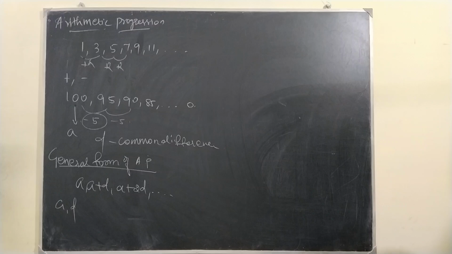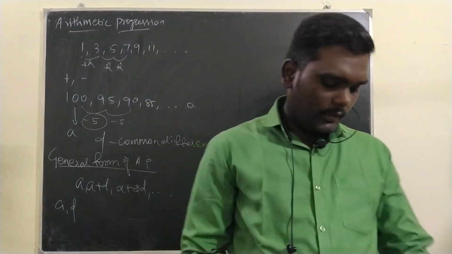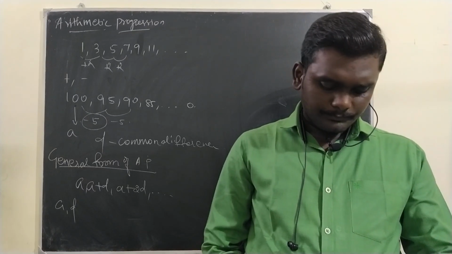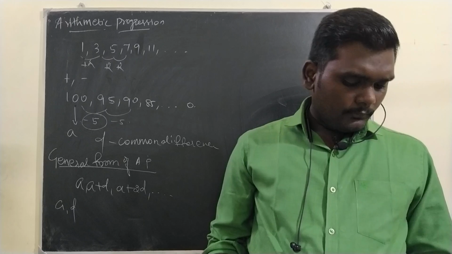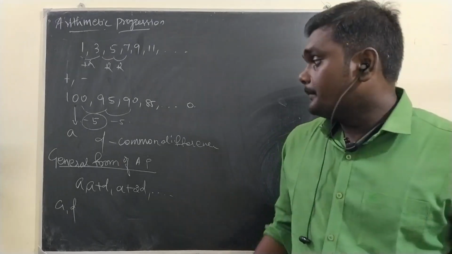Okay. So likewise, we have several examples. In those examples, first we need to check whether the given thing is an arithmetic progression or not. That type of question is there. And then the general form is there. Finite and infinite.